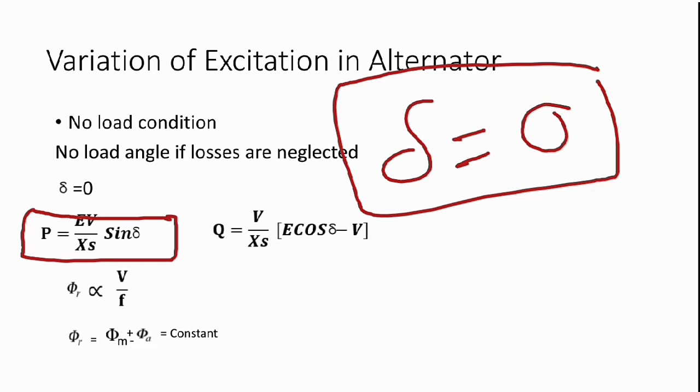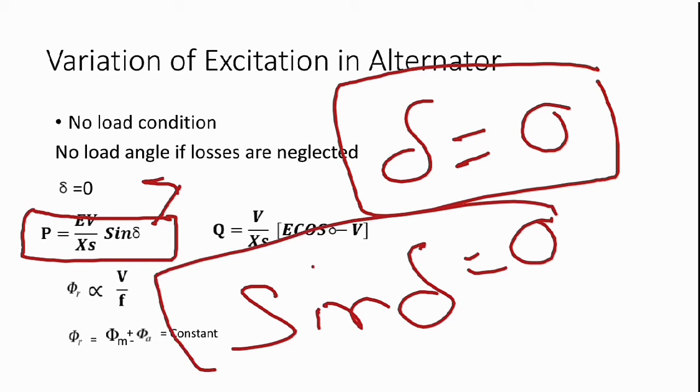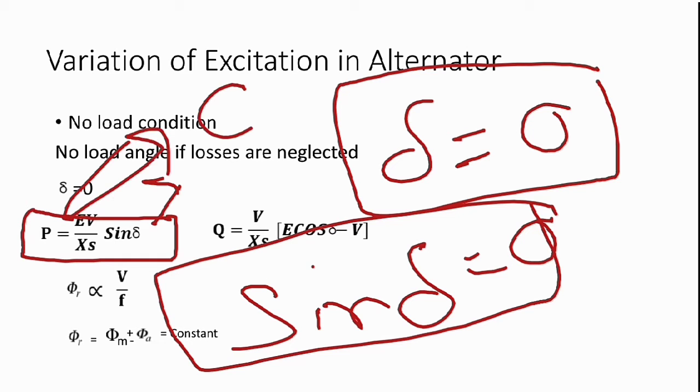In India almost 60 to 70% of generation is from thermal power plants. So P equals EV upon Xs sin delta. If delta equals 0, then sin delta is 0, so the active power is 0.